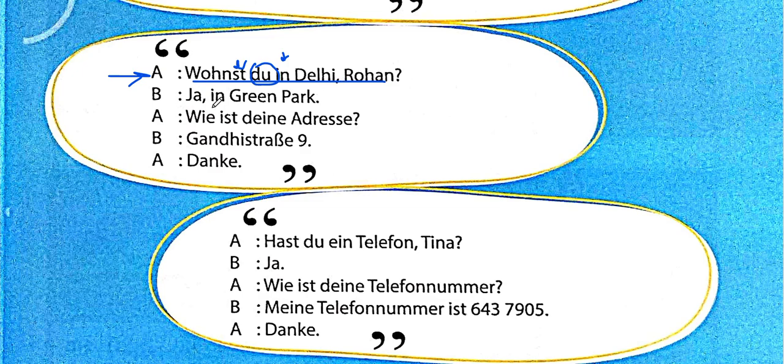Rohan says, Ja, in Green Park. This is B, which is basically Rohan. A says, Wie ist deine Adresse, which means what is your address? Then B says Gandhi Straße 9, that means Gandhi Street 9, and A says Danke. Here you should learn German numbers as well, so that whenever you're speaking, you know what to say. So 1, 2, 3, 4, 5, 6, 7, 8, 9, and so on.